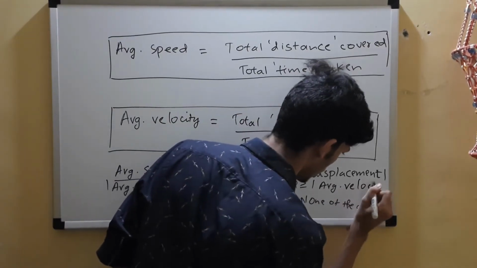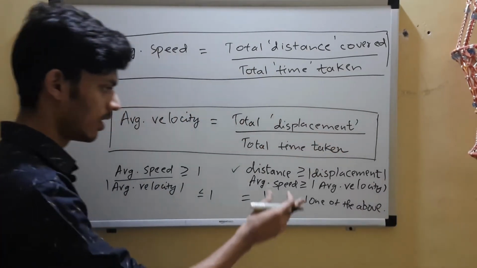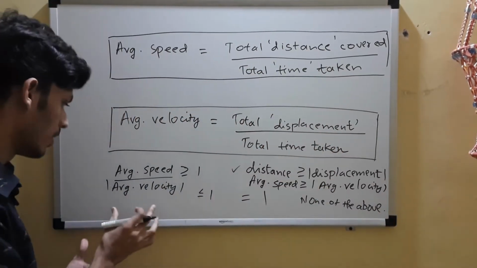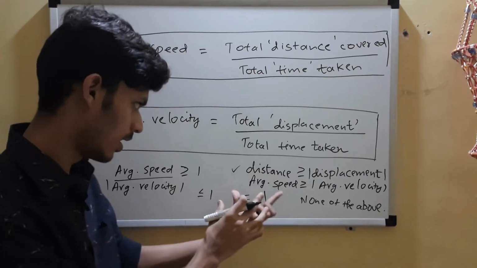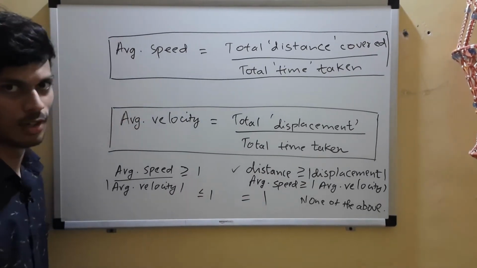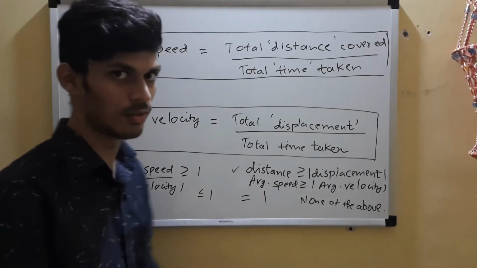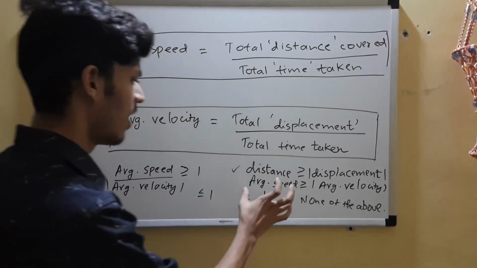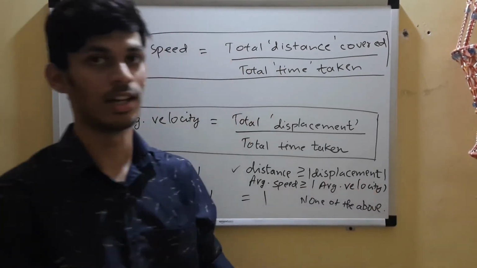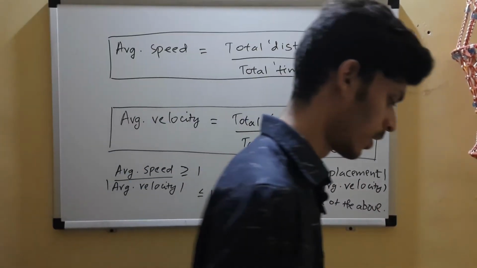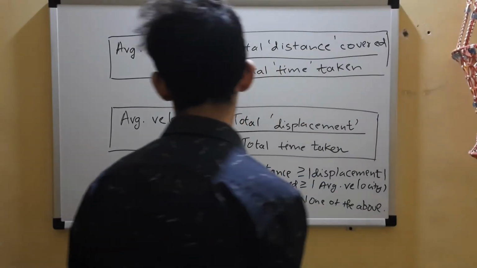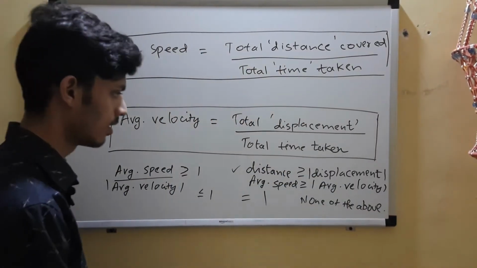And now you can easily conclude that average speed by the magnitude of average velocity will be greater than or equal to 1. So basically average speed will be greater than or equal to the magnitude of average velocity, because one of them is a vector and the other is a scalar.